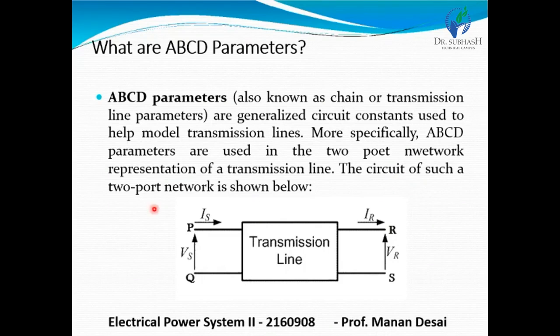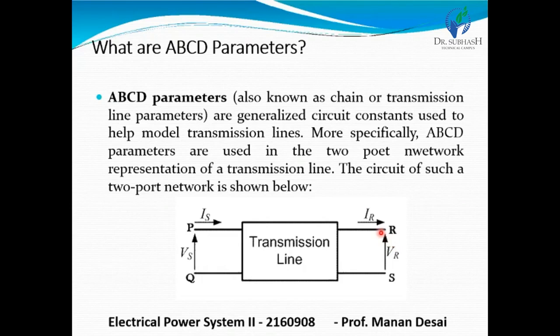The circuit of such a two-port network is shown below. This block shows a transmission line connecting P and Q, R and S. These are the two ports, where Vs is the supply voltage, or source voltage. This is the sending end current, this is the receiving end current, and this is the receiving end voltage.